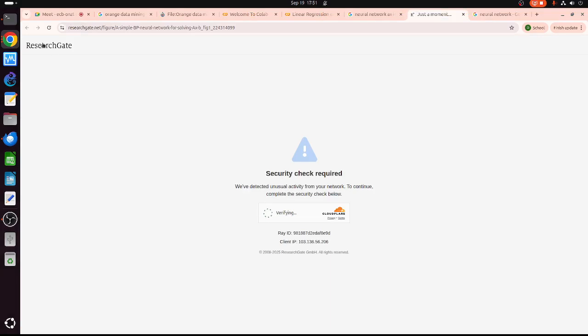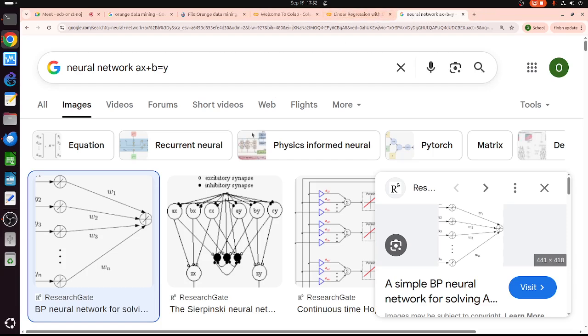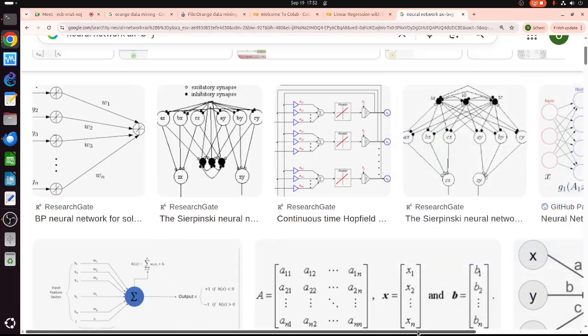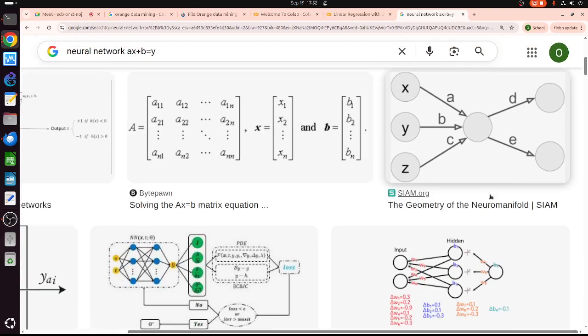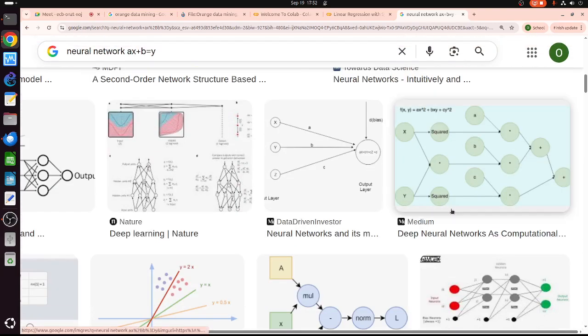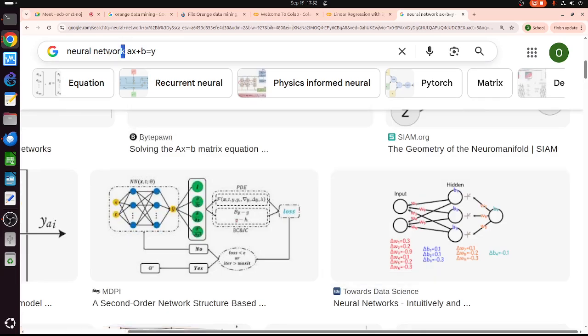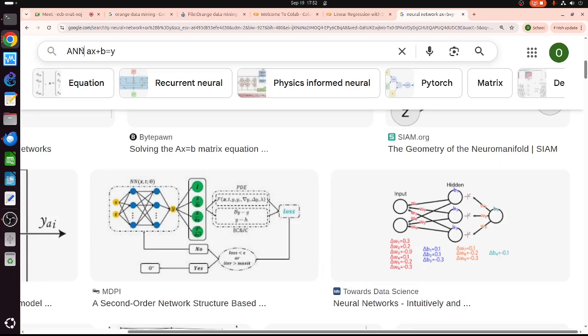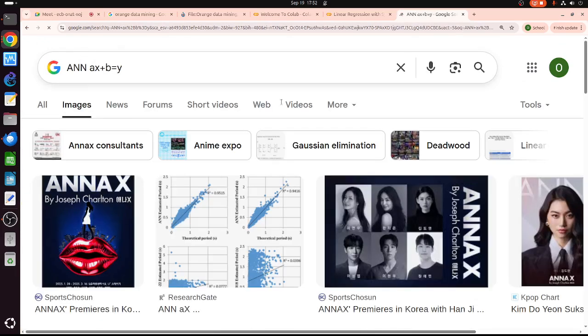I think I'm in trouble. Let me see if I can show the linear part. Let me change this one. ANN is artificial neural network.